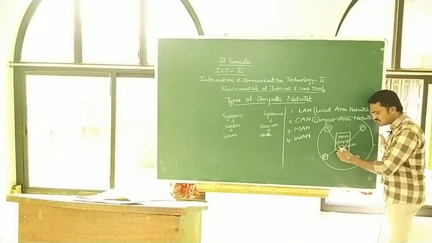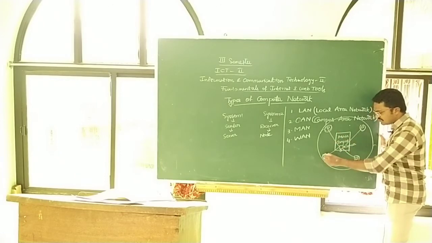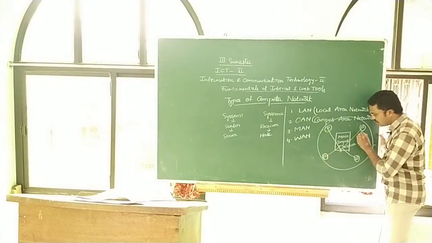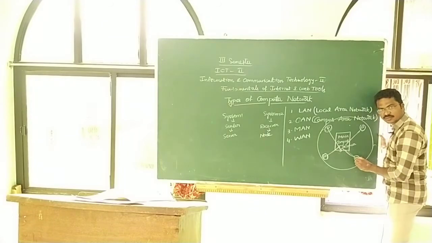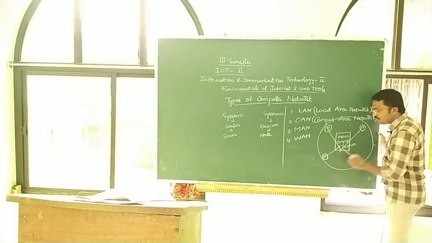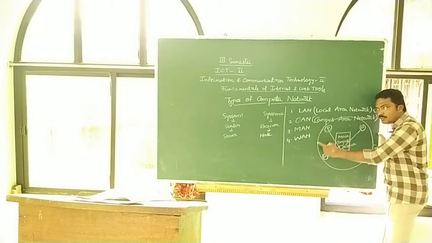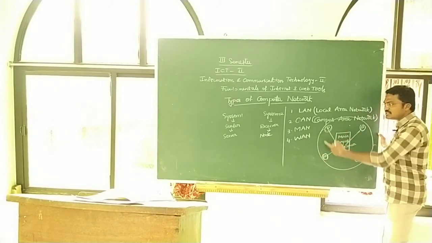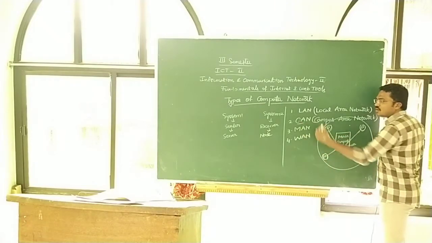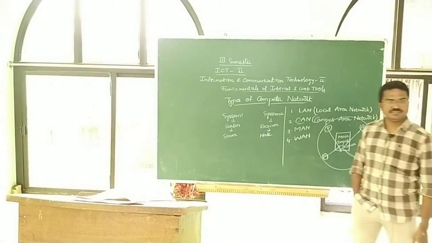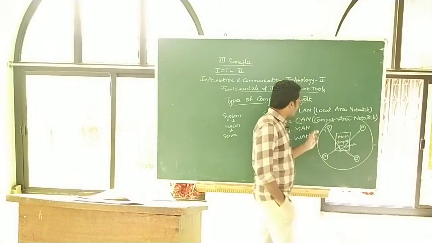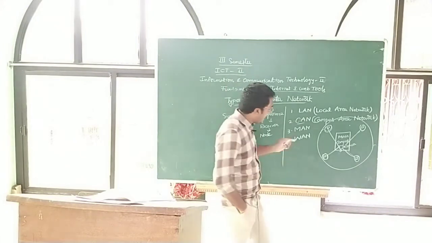If other persons want to access information, they need to connect to this particular server. There is a little bit of distance, so the network has to be maintained over that distance. This kind of networking is called campus area networking. And now you know the difference between the LAN and CAN very clearly.